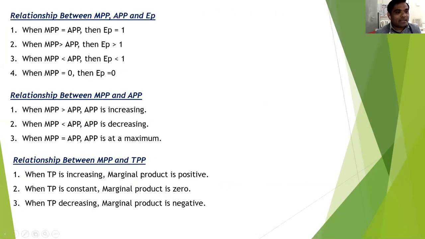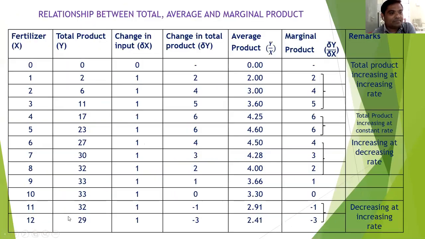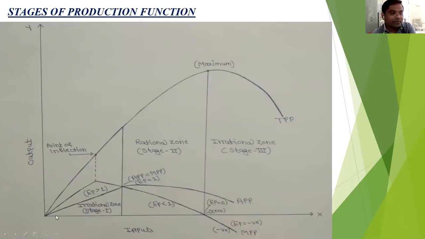Then the relationship between MPP and TPP: when total product is increasing, MPP is positive. Total product is continuously increasing up to the point of maximum TPP, and up to this point the MPP is still positive.